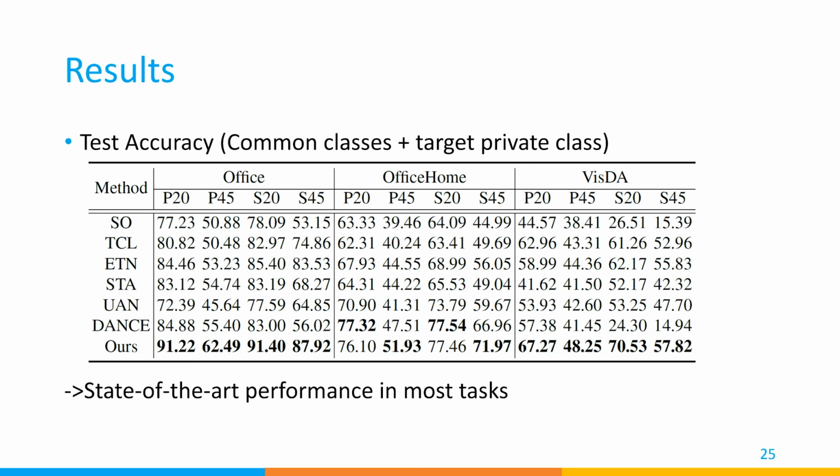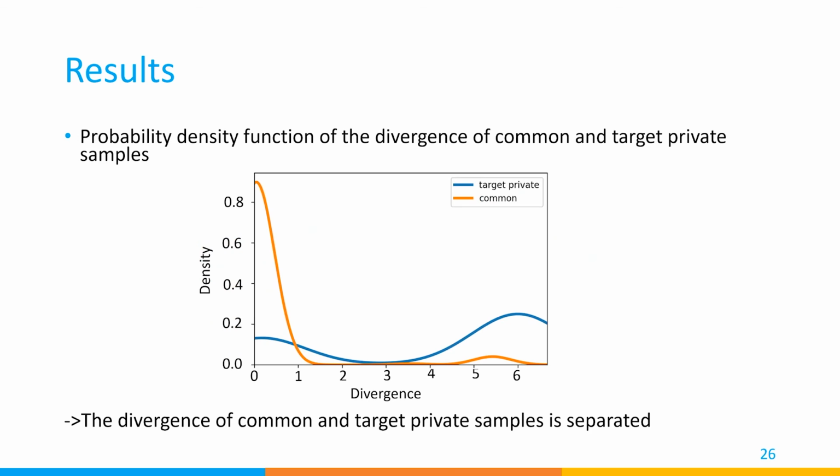This table shows the comparison of test accuracy between our method and existing methods. We can see in the 3 datasets and 4 kinds of noise types, our method achieved best performance in most tasks. We also show the probability density function of the divergence of common and target private samples in this figure. We can find the divergence of common and target private samples is separated, which means we can detect target private samples according to the divergence.